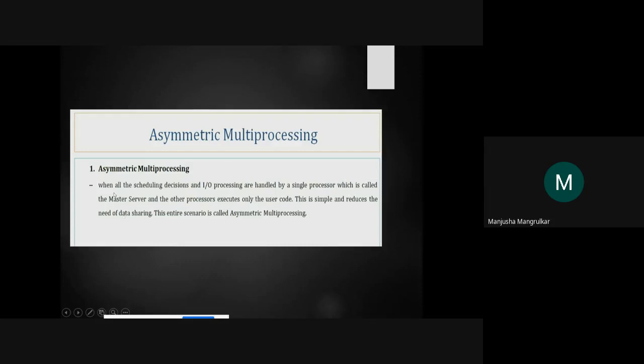Only the master will handle all the scheduling decisions and input output. It is handled by the single processor, which is called the master server, and the others are its slaves, right? And the other processors execute only the user code, and this simply reduces the need of data sharing. Whichever processor requires input output or any memory data, only the master processor will execute it, and the other slave processors will execute only the code of that program, right?